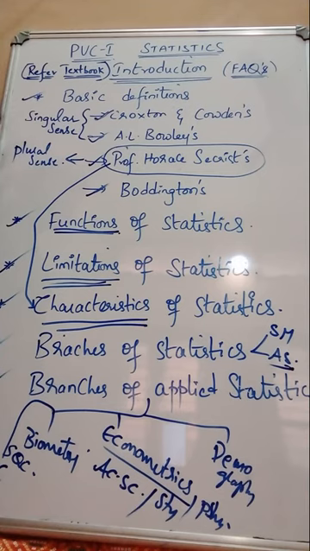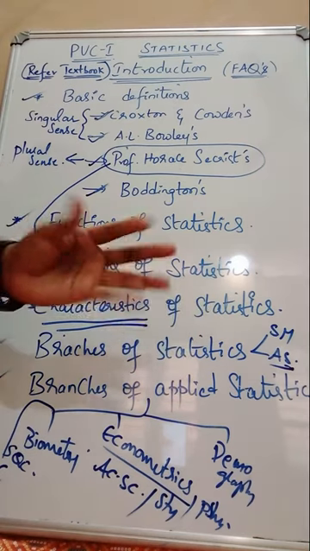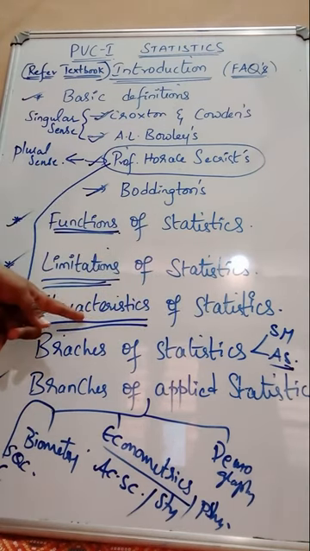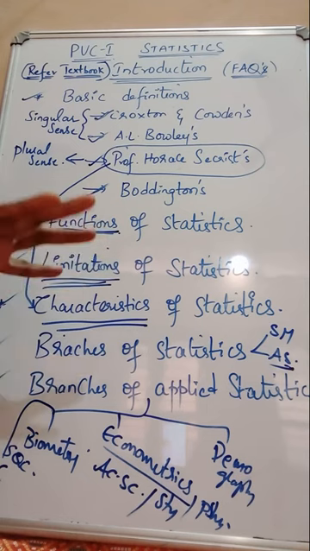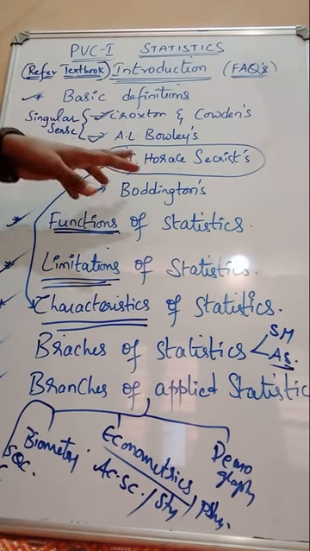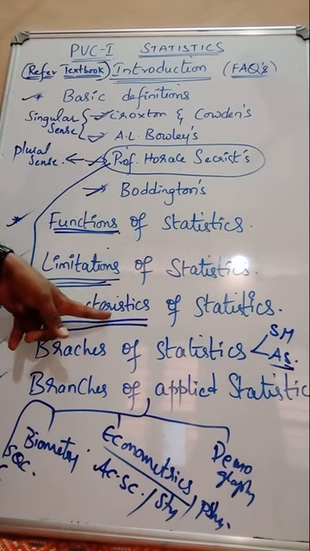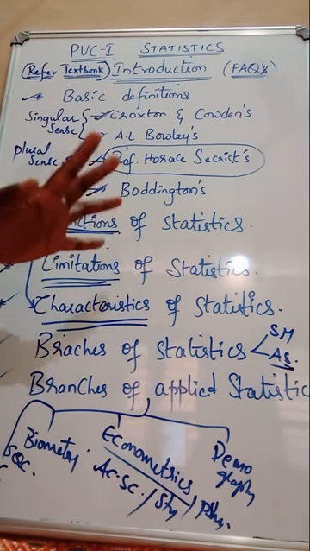These are all the frequently asked questions for 1 mark and 2 marks. And sometimes remember, characteristics of statistics can be asked even for 5 marks also. Remember, guys. For 5 marks, any 5 points you can choose randomly. There is no hard and fast rule that you have to take them in order. Any 5 randomly you can choose. But whenever you write Horace Secrist's definition, all the 7 points must be written. Remember. The definition of Horace Secrist, all the 7 points need to be explained. And whenever characteristics are asked, writing any 5 is also fine.